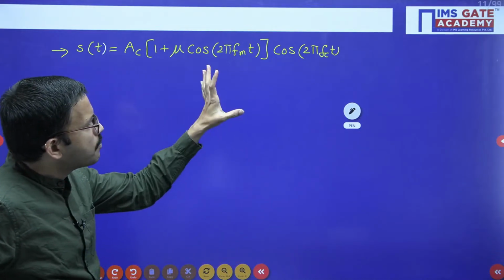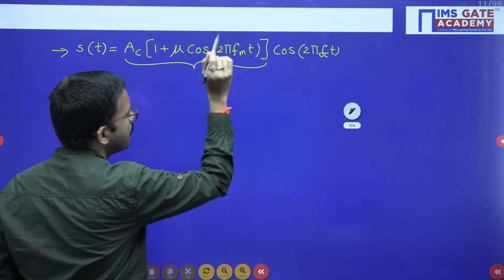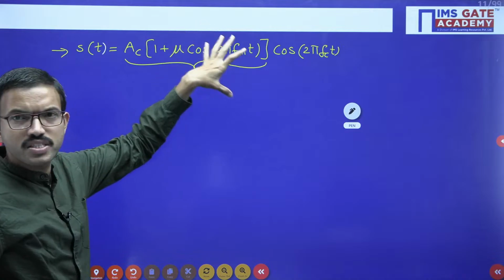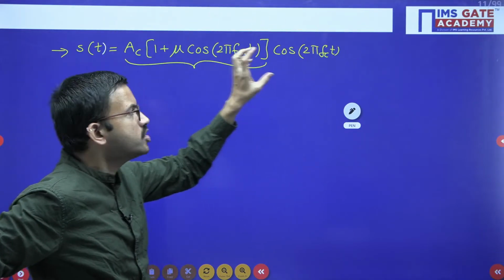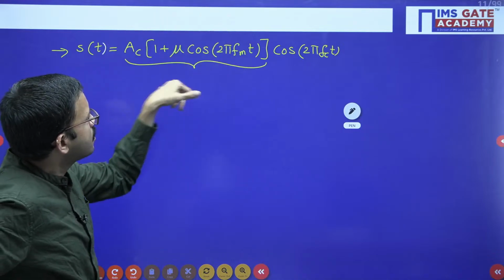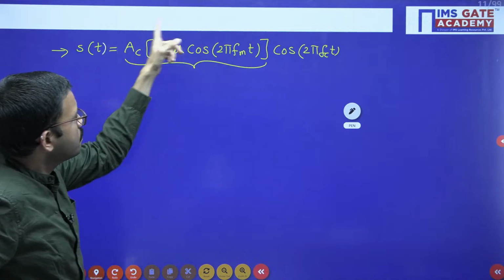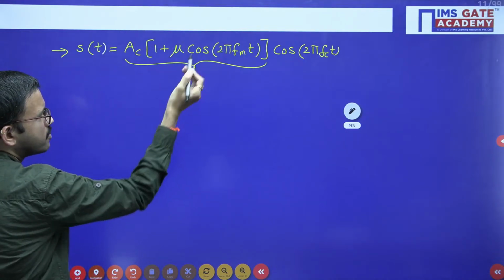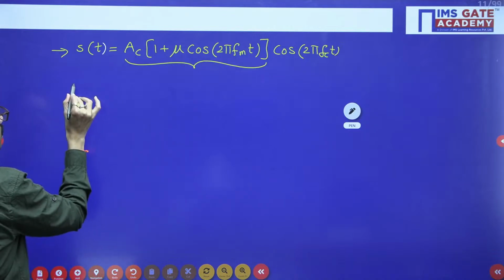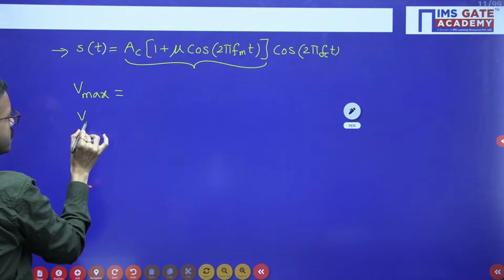In that amplitude modulated signal, consider this as the peak envelope of the signal. Just like when you are having AC cos 2 pi fc t, the peak amplitude is nothing but AC, in the similar way the peak envelope of this modulated signal is this term. From the peak envelope you can get Vmax and Vmin.